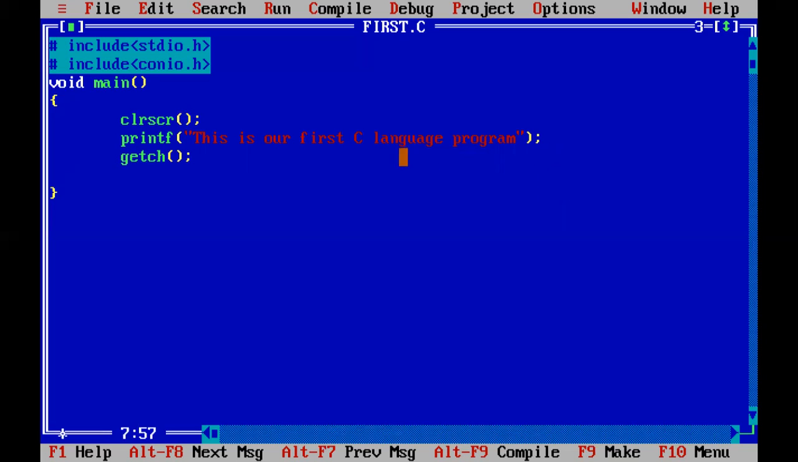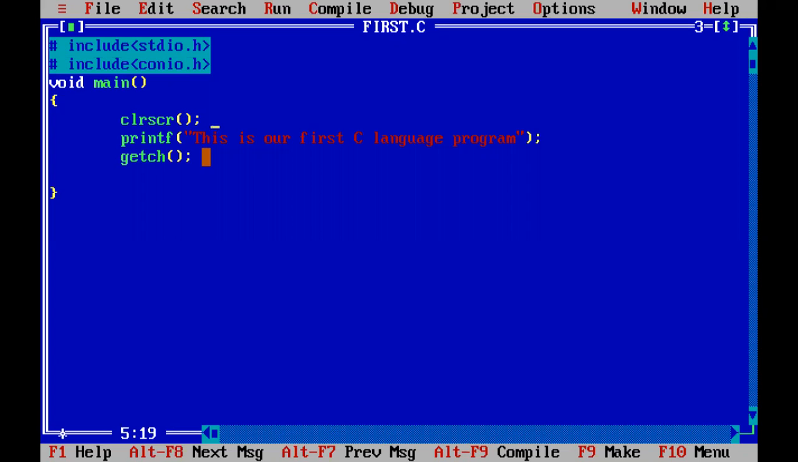Next line is getch. Getch means get character, and for this function and the clear screen function, we use conio.h. Before, when I was writing the program, I executed it without using getch. What happened? My program was executed, but in a fraction of a second it came back to the IDE. I wanted to stay at the output screen, so I used getch.